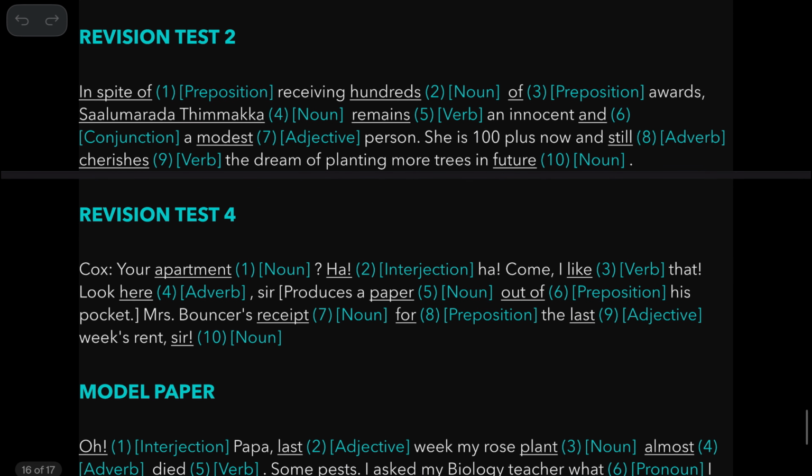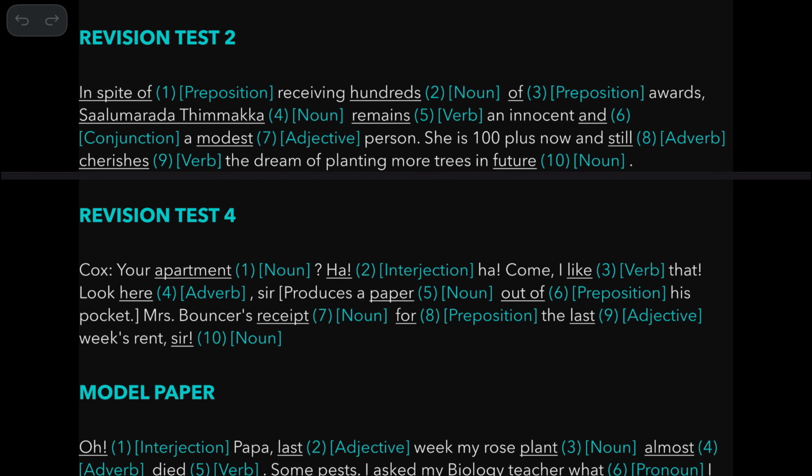Now the next one, revision test 2. In spite of, phrasal preposition, receiving hundreds is a noun. You have this plural also. Of is a preposition. You keep seeing these questions again and again. You keep finding them so many times. Salumarada Thimmakka is a noun. Remains, verb. And innocent, and is a conjunction. A modest is an adjective because it describes the person here.